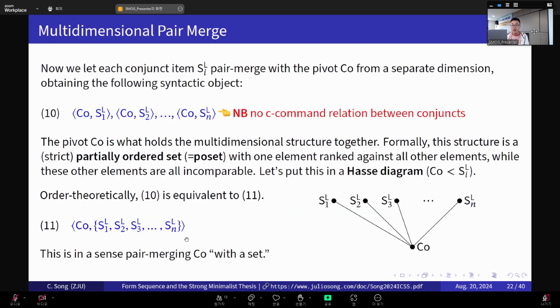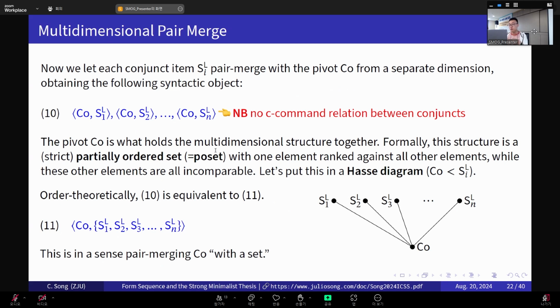And now let's turn to really derive the multidimensional objects in coordination. So we let each conjunct item, like S superscript L, pair merge with the pivot, which I'm using co to denote. We'll pair merge each and every one of them with co from a separate dimension. And then we obtain the following syntactic object. And we should bear in mind that there's no c-command relation between these conjuncts because they are at different dimensions. And then the pivot co, the pivot conjunction, is the thing that holds the multidimensional structures together.